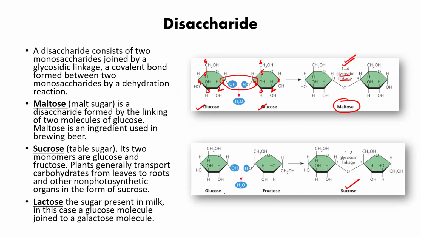Sucrose is made with glucose and fructose. But in the case of fructose, we are using the carbonyl group which is present at the second position. So the bond is a 1-2 glycosidic bond. Lactose is made by glucose and galactose. So three types of disaccharide you should know. Maltose, malt sugar, made by 2 glucose. Sucrose, table sugar, made by glucose and fructose. Lactose is milk sugar made by glucose and galactose.